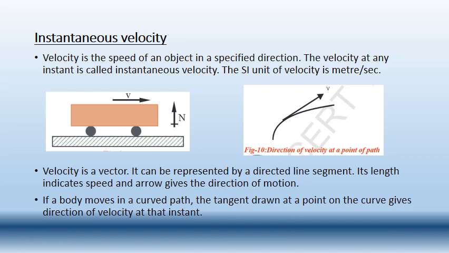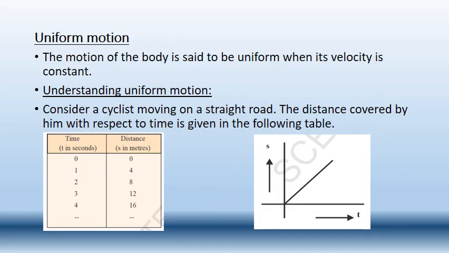Is that clear? Okay, so now we are going to the next concept, which is known as uniform motion. So when do we consider that the object is in the uniform motion? The object is said to be in the uniform motion when its velocity is constant. Constant means uniform velocity. So if the object is moving with the uniform velocity, then it is said to be in the uniform motion.